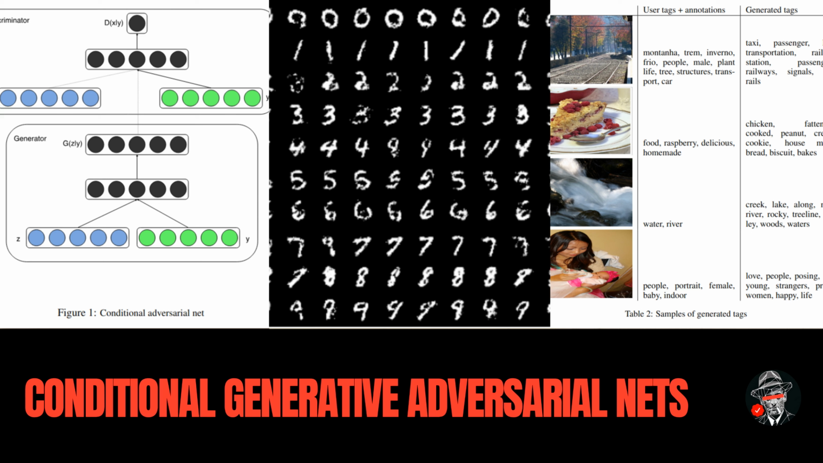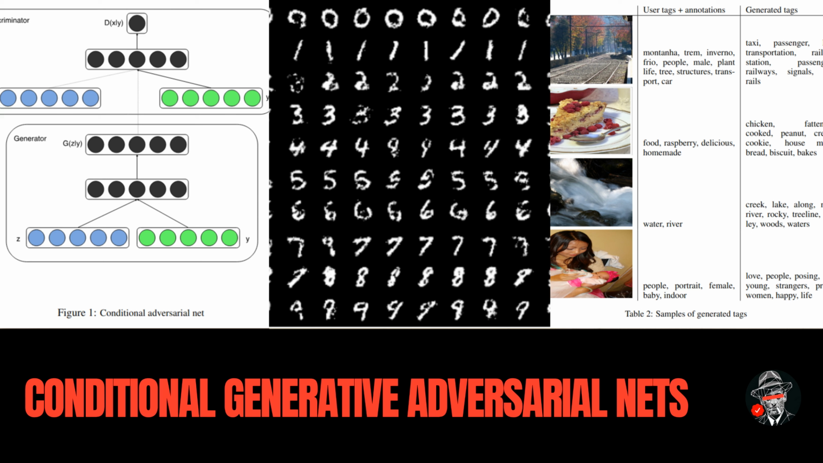3. Conditional adversarial nets. 3.1 Generative adversarial nets. Generative adversarial nets were recently introduced as a novel way to train a generative model. They consist of two adversarial models, a generative model G that captures the data distribution, and a discriminative model D that estimates the probability that a sample came from the training data rather than G. Both G and D could be a non-linear mapping function, such as a multi-layer perceptron.